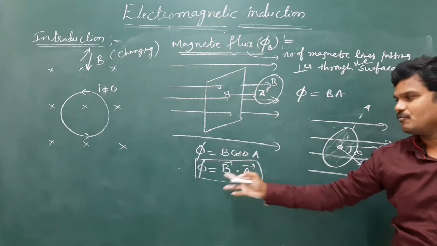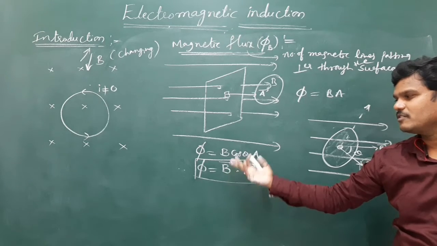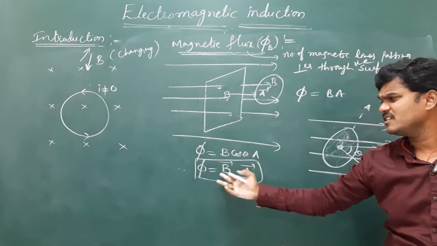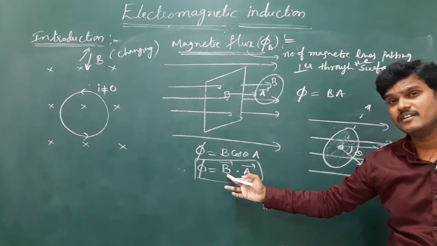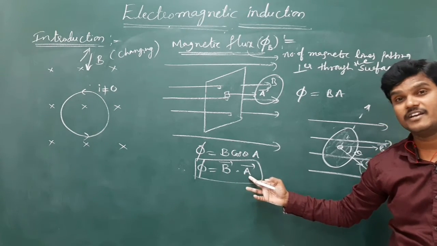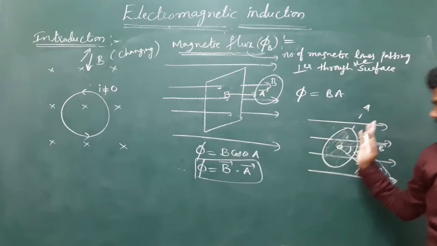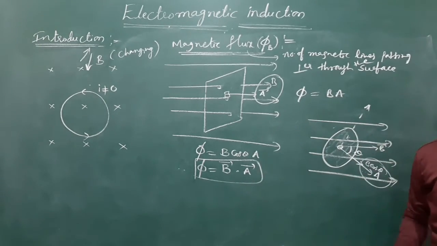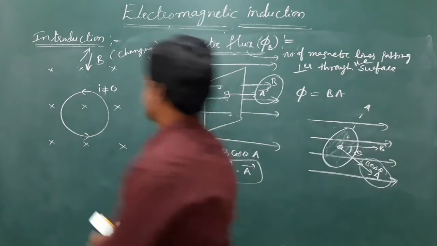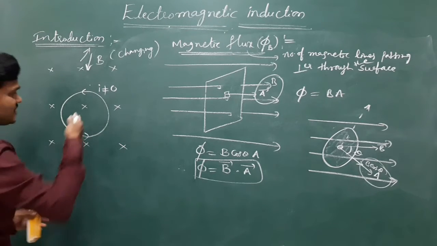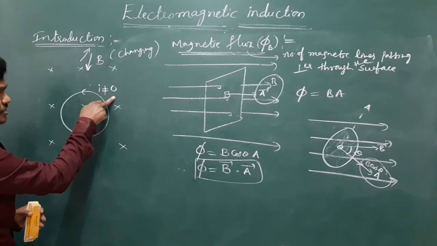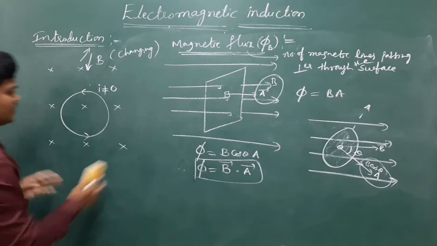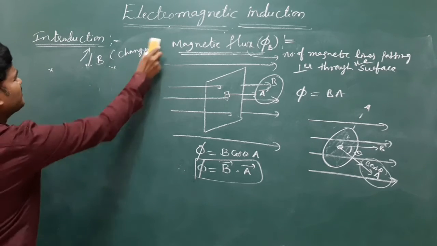So flux is the dot product; everyone remember this. Here the flux is B dot A. When the flux changes, some current is induced. This we will discuss in continuation. Let me continue with the flux only.